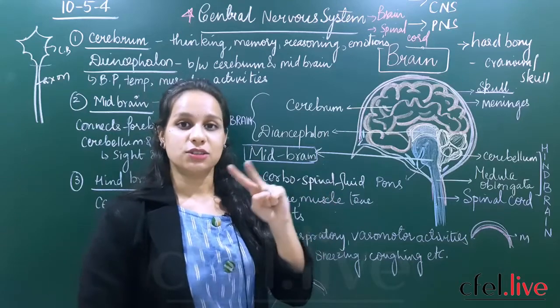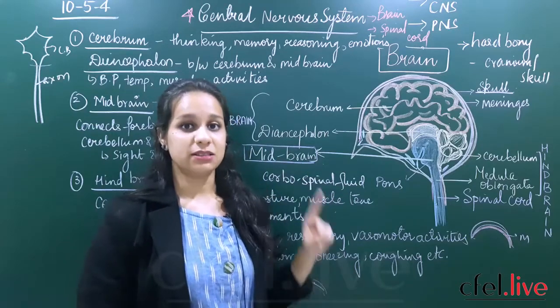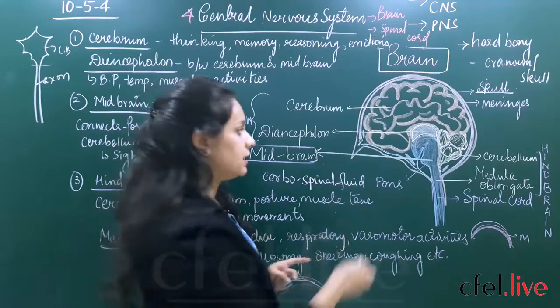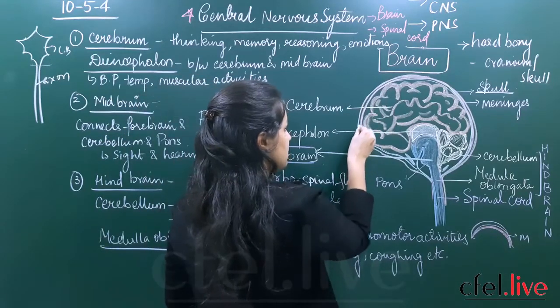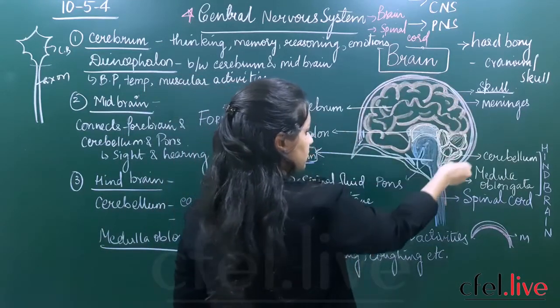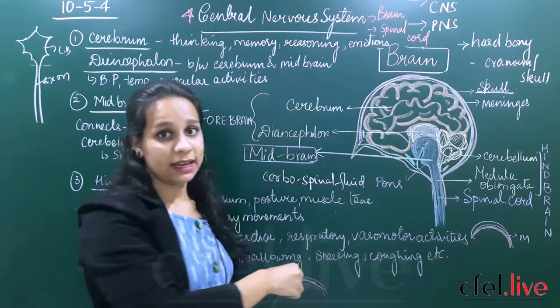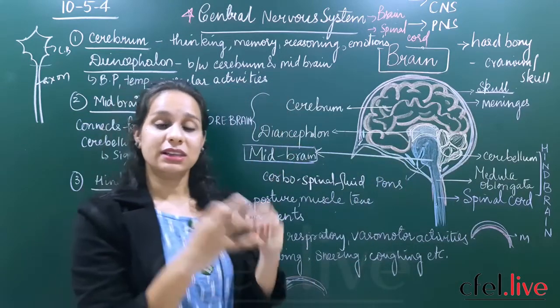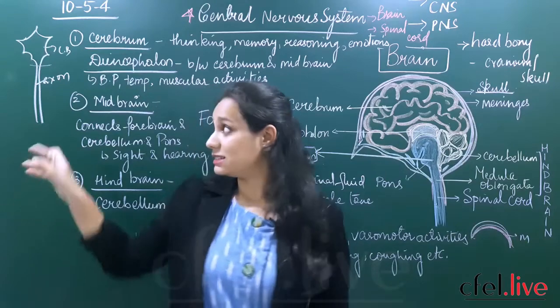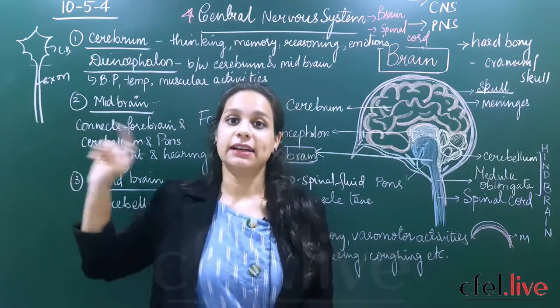So the brain has two important matters. The first one is the gray matter. You see that it is present towards the periphery of the brain, that is towards the outer covering of the brain, and the gray matter contains all the cell bodies. Whereas the axons, myelinated axons.